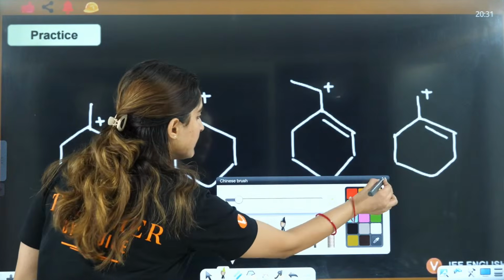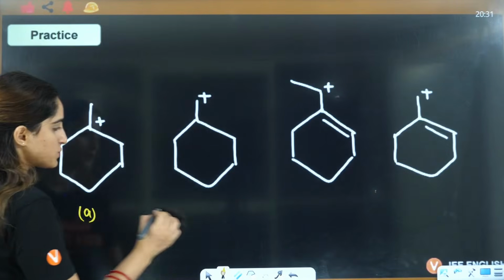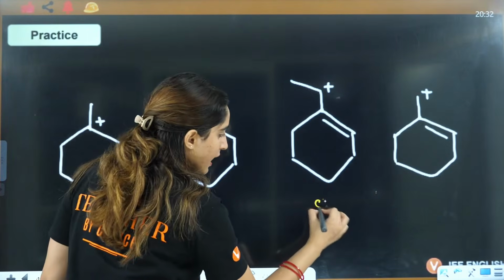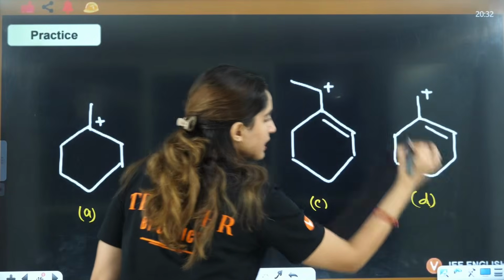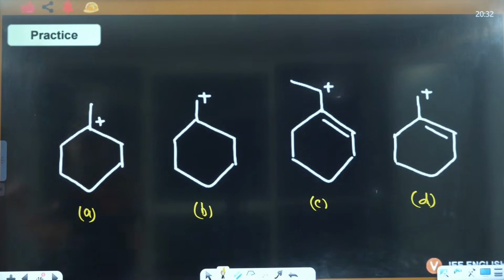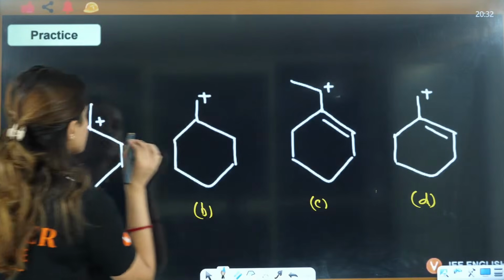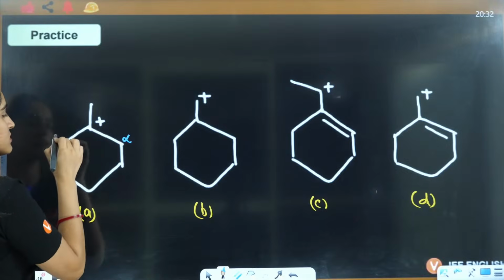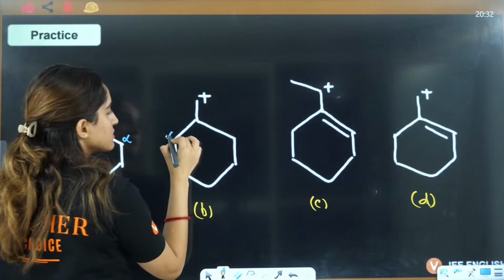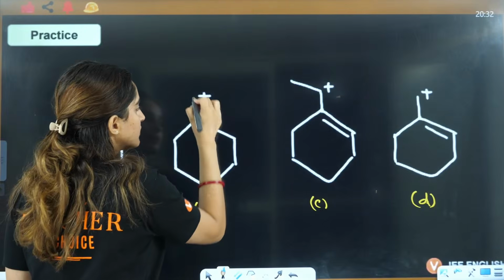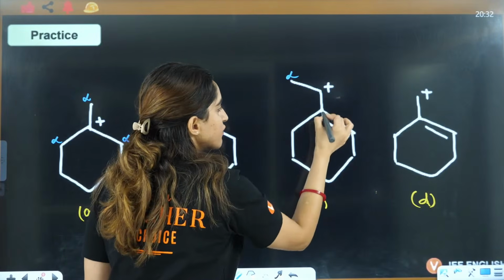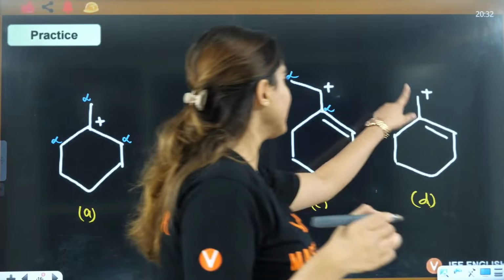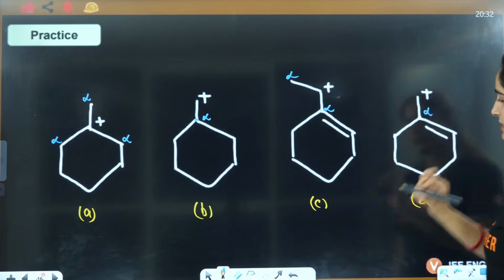Let's see this here. This is A, this is B, this is C, and this is D. Let me know in the chat box if you can answer the hyperconjugating structures here. Let's see if you can answer that. This one is alpha, this is alpha, this is alpha. This one will be alpha, that is connected to it. Here this is alpha, this is alpha, and here you have this as alpha, that's it.